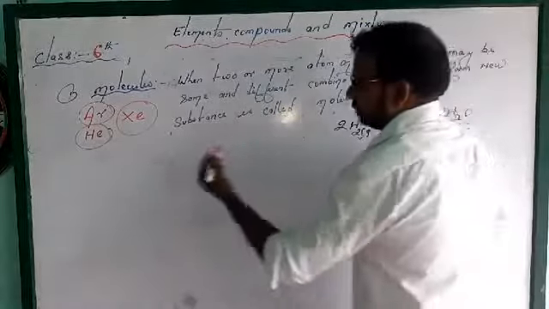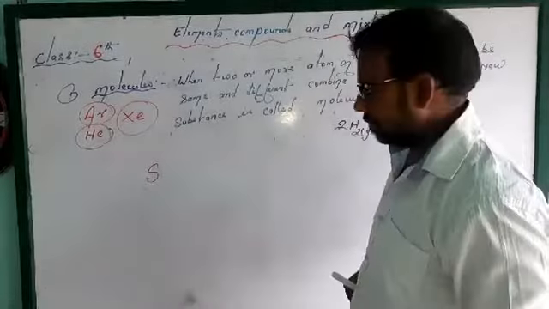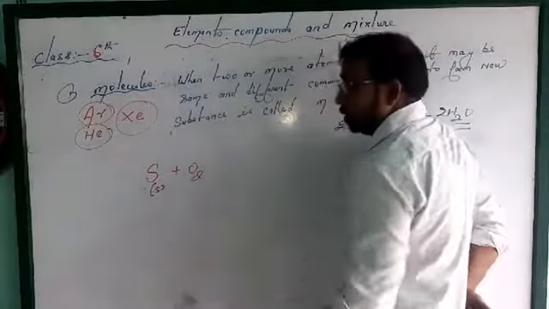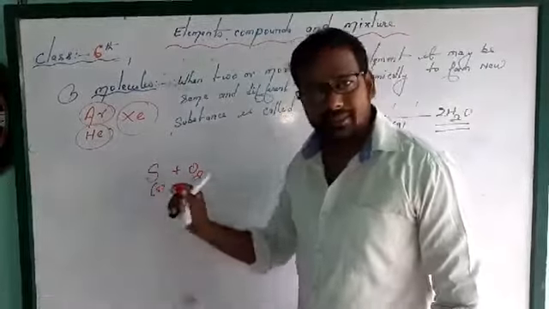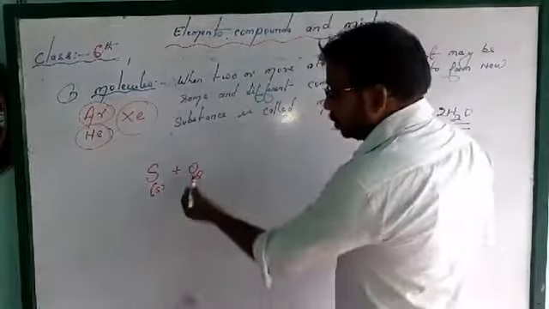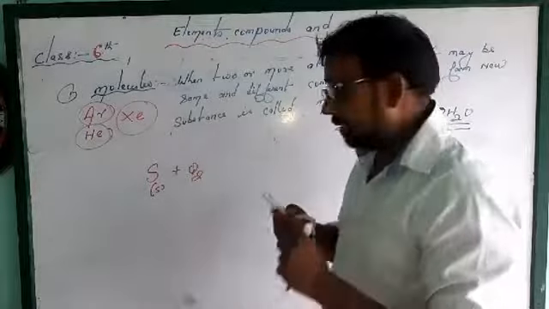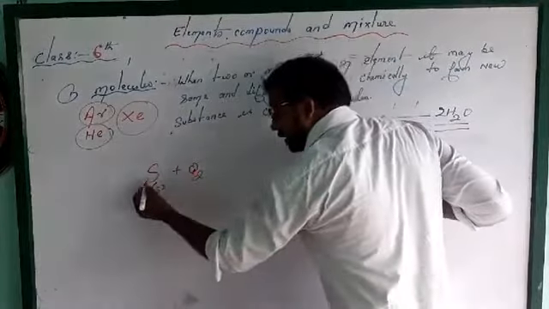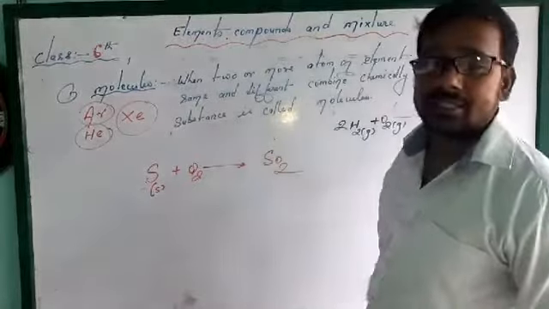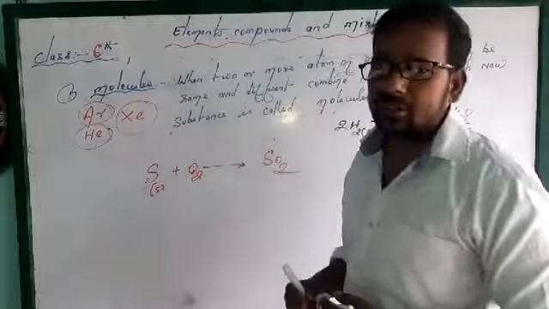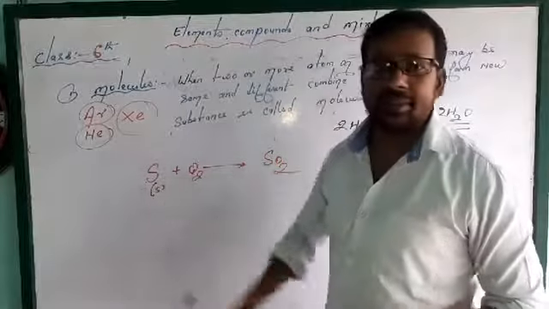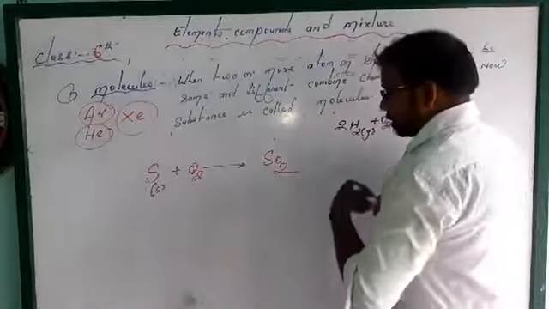Suppose sulfur, S for sulfur. Sulfur is found in solid form. Sulfur combined with oxygen O2. You will not say S is the element, an atom of the element. It is present in the simpler form. But O2 is a molecule where two atoms of oxygen combine chemically. And when this molecule and this atom combine, what is formed? SO2, sulfur dioxide. You can say this is a molecule, and you can also say that this is a compound, because it is made up of two different elements. So this is a compound.